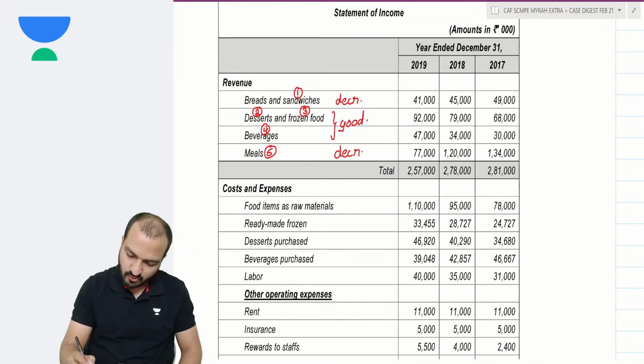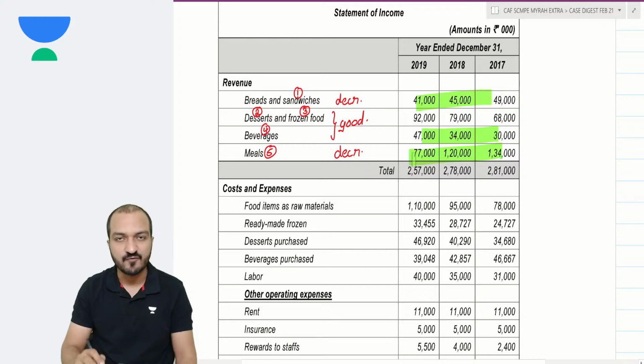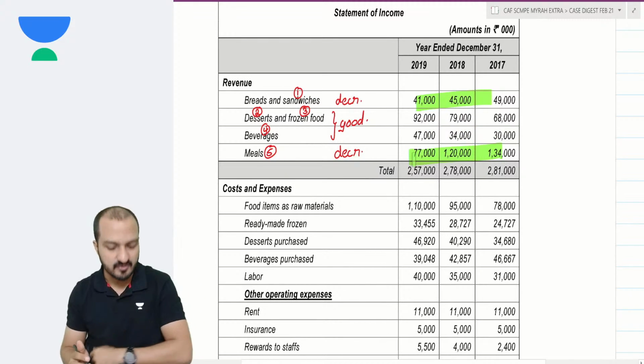Desserts and frozen food is going good. It is increasing slowly, slowly. Even the beverages business is increasing slowly, but sandwiches are falling and meals are falling. That's what you notice even in the theory above.